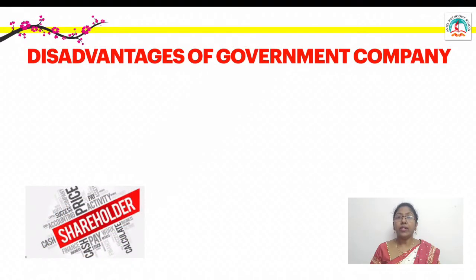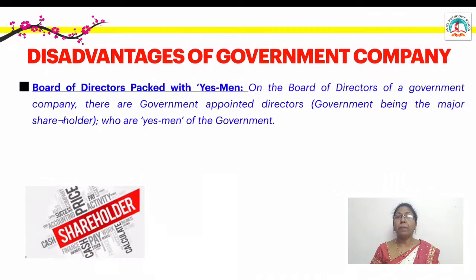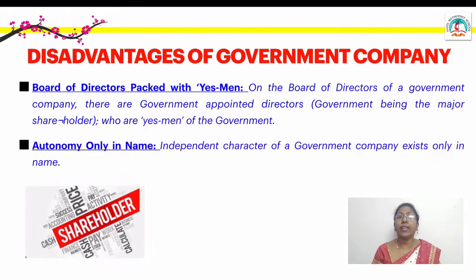Next, we will see the disadvantages of a government company. The first one is board of directors packed with yes-men. As I told you, the majority of the directors on the board of directors are appointed by the government. They are acting like yes-men. So whatever policies and programs are framed, they don't argue with that. Rather, they just go on saying yes.